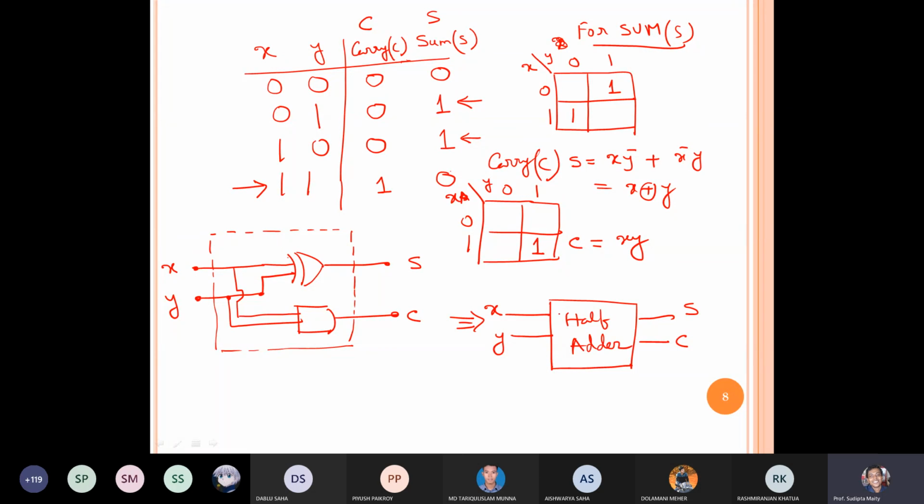Why is it called a half adder? The thing is that it can add only 2 bits and the last carry is only free. If it can add 3 or more than 2 bits, then it is called a full adder. It is the normal convention.